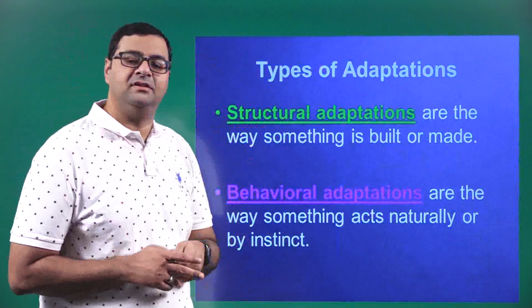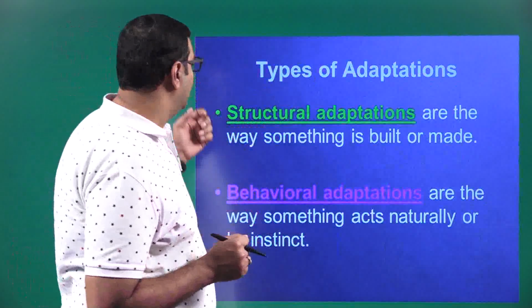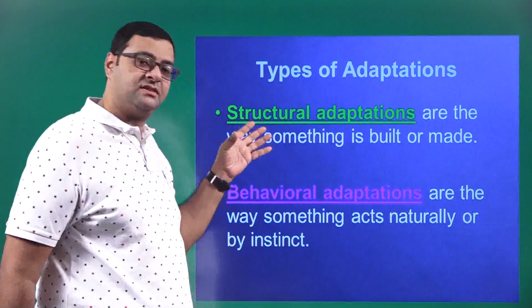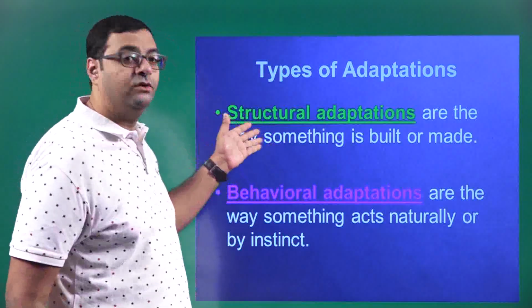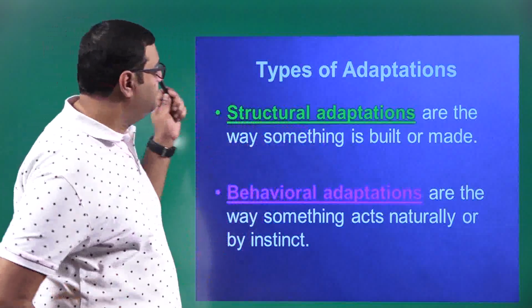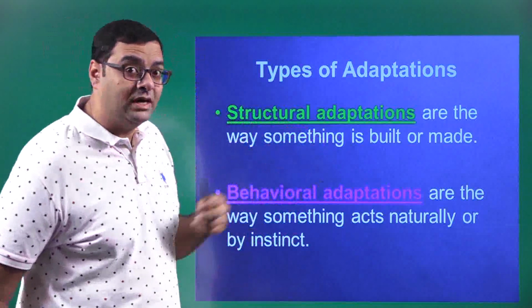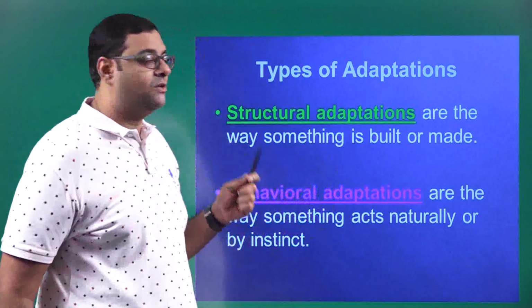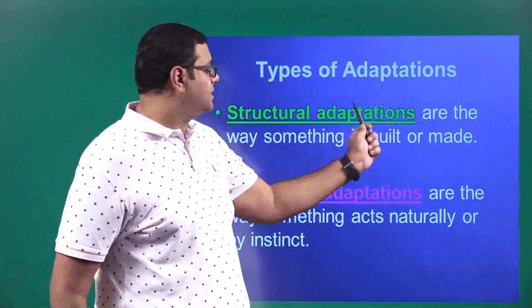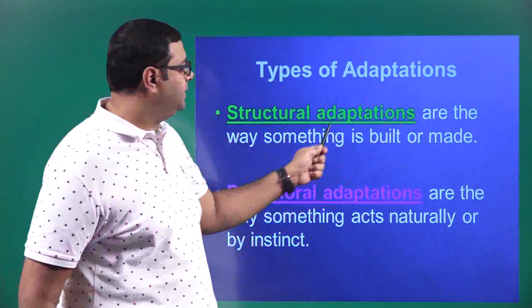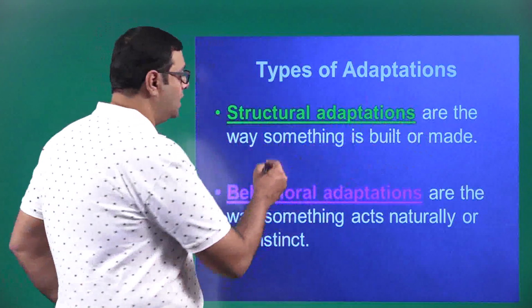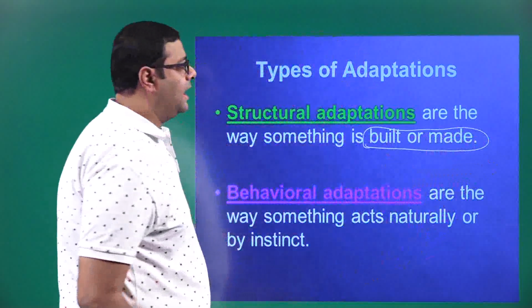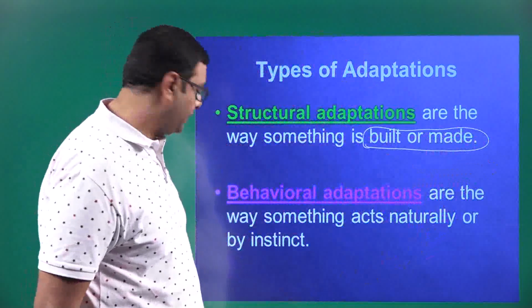Types of adaptations. What I did is, first I demarcated the types of adaptations in the first slide itself. Now here I'm trying to define them. When we talk about types of adaptations, I told you earlier they are structural adaptations and behavioral adaptations. Now we'll see the definitions of them. So structural adaptations are the way something is built or made. So how is the organism built or made? That means how is the plant built or made.